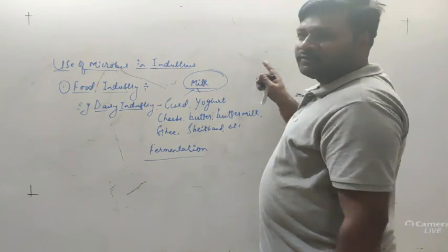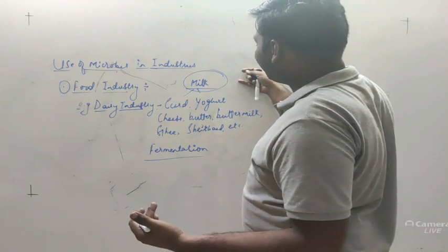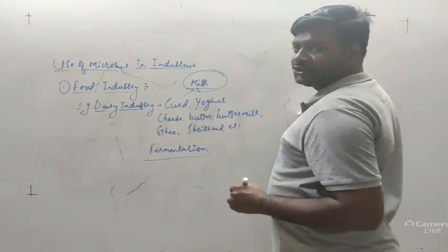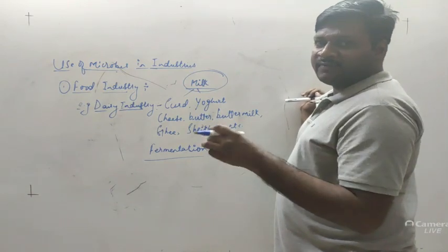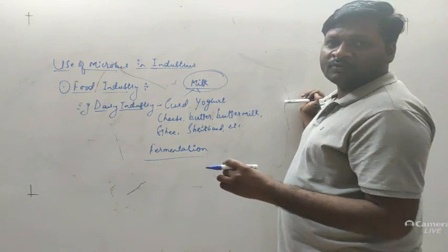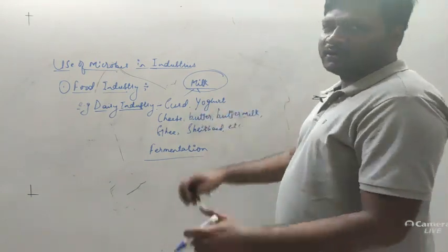The one which gets converted into a simple substance is the substrate, and these are the products. During this conversion there is a requirement for specific bacteria as well as a specific temperature or other physiological conditions for the production of these products.